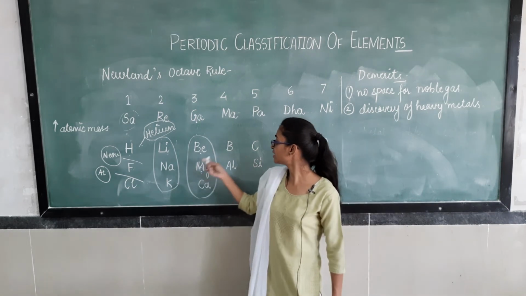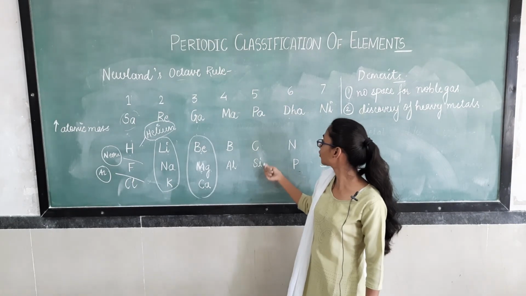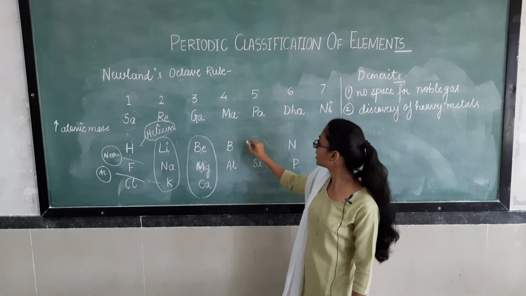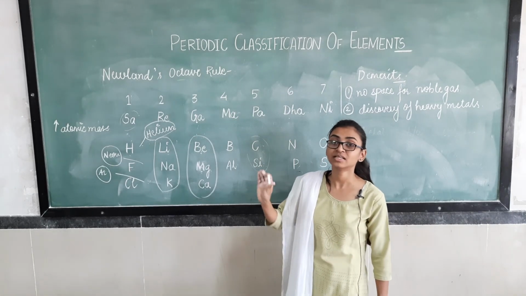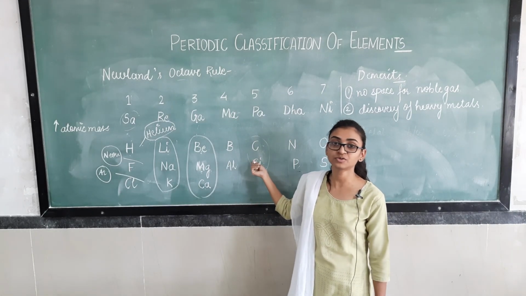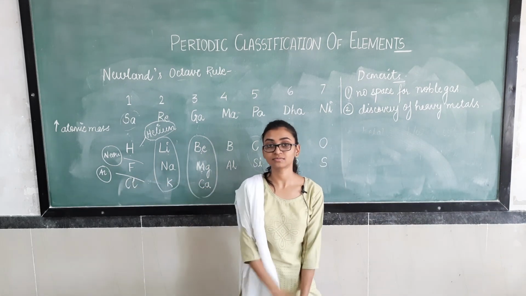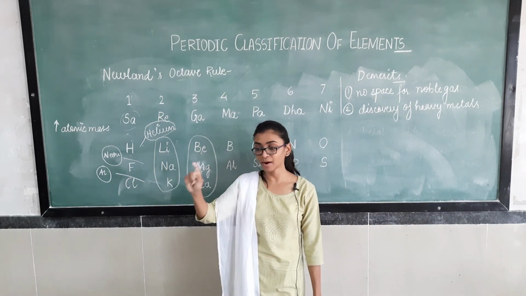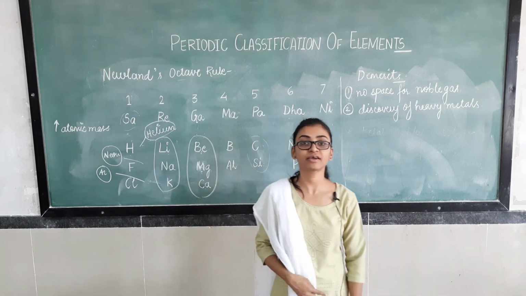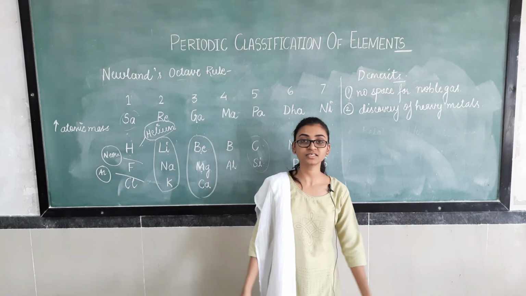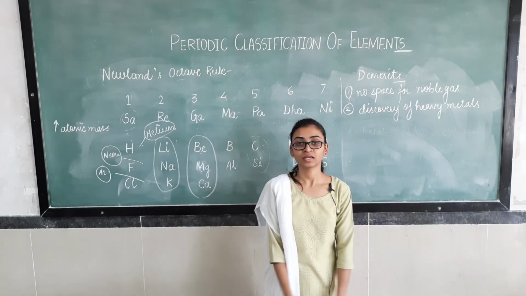As we have seen here, these elements show similar properties. See, carbon and silicon here also show the same property. The property is known as catenation. Catenation means they can form long chains. In carbon and its compounds, in chapter 4, if you read this chapter, you can see that carbon has a tendency to form long chains, right?